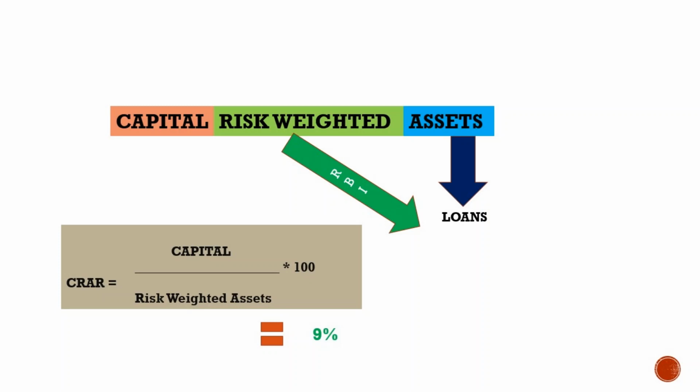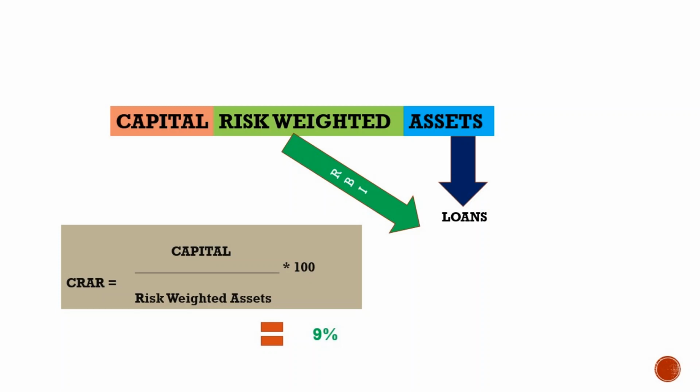So for a bank to maintain this 9% ratio, two options are there: either to increase the numerator, that is capital, or to decrease the denominator. But increasing the capital is not a good thing. Why? Because this is going to be unused, because capital has to be kept as a reserve. Then what the bank will do is it will try to reduce the denominator, means it will limit the loans. And the other option with the bank is it will give maximum loan to government securities because the risk is zero, or it will give loan to those sectors where the risk is minimum.